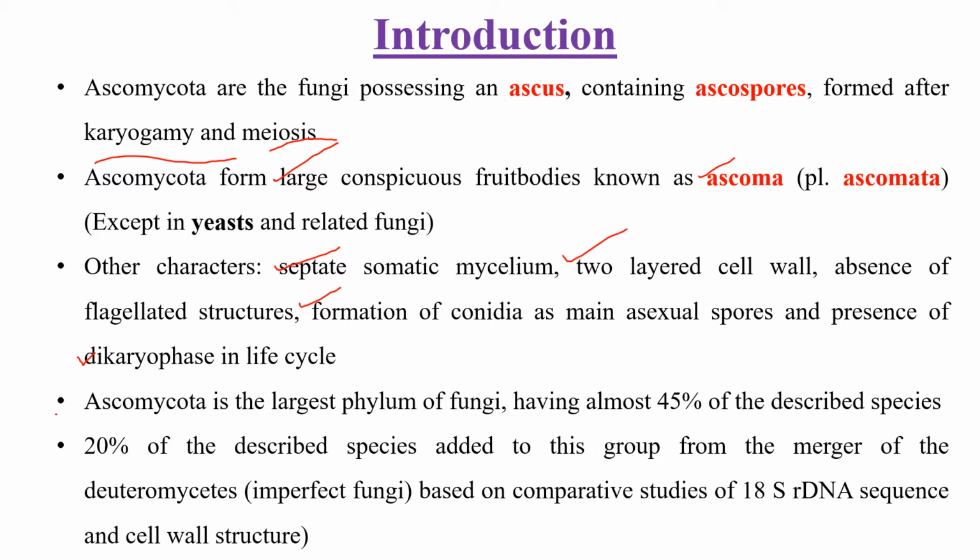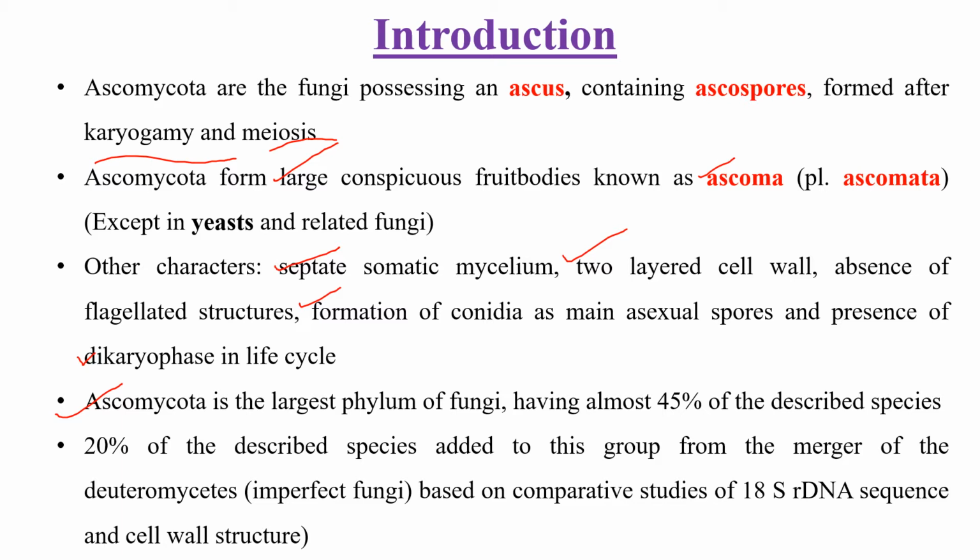And this is the largest phylum of fungi, with almost 45% of the described species of fungi placed under the Ascomycetes. Recently, with the dissolution of the Deuteromycetes, that is fungi imperfecti, it was recognized that most of them are the asexual forms of fungi placed in Ascomycetes and Basidiomycetes. Hence, these Deuteromycetes fungi are also included in Ascomycetes and Basidiomycetes.